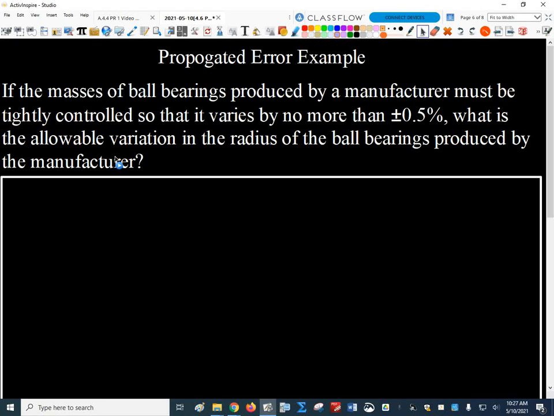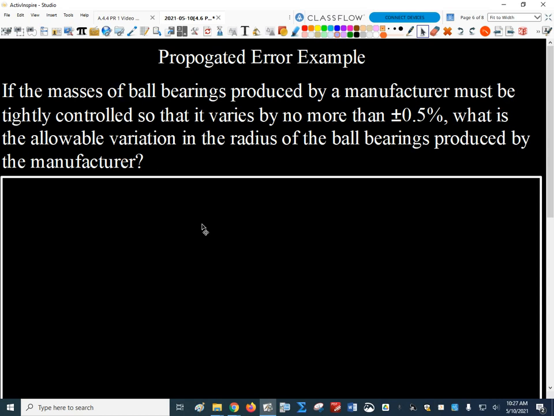So if the masses of ball bearings produced by a manufacturer must be tightly controlled so that the mass varies by no more than 0.5%. That's realistic. If you're using ball bearings and all these mechanical things, there need to be pretty tight tolerances on that. And so one way we could do that is by measuring the mass.